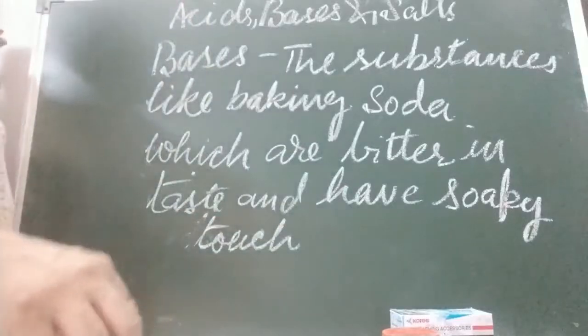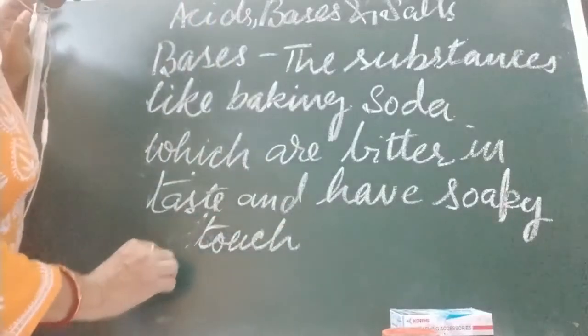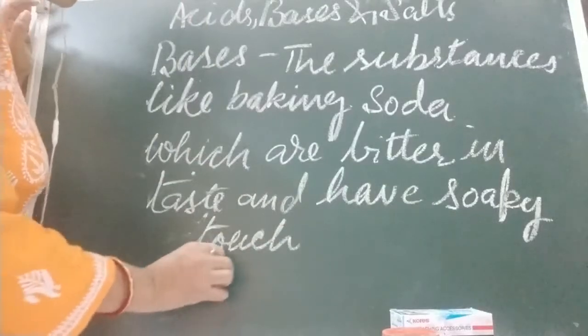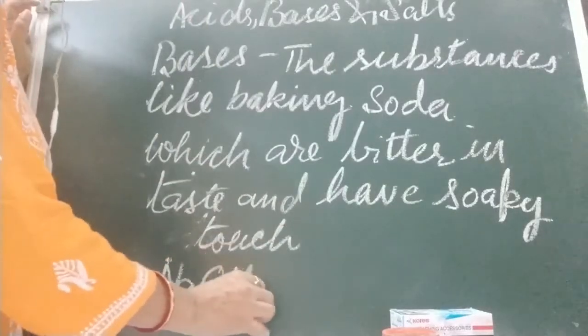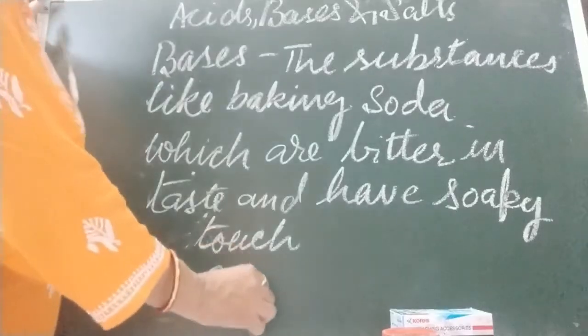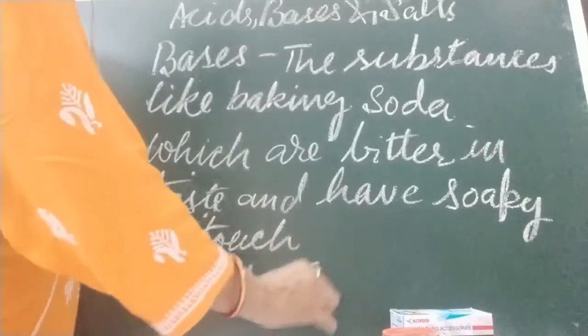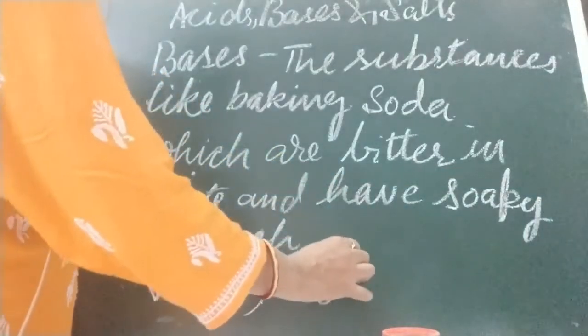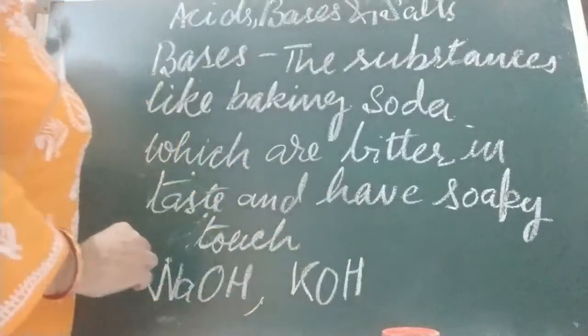Some common examples of bases are sodium hydroxide. Children, NaOH is called sodium hydroxide. KOH is what? Potassium hydroxide.